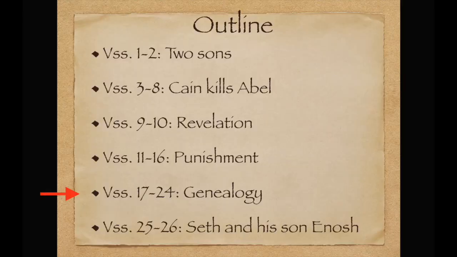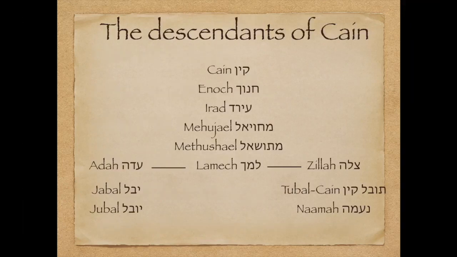Moving on to the 5th section, we get the first of many genealogies in the book of Genesis and the Hebrew Bible as a whole. So let's take a look at this genealogy. Descendants of Cain were Chanoch, Enoch in English, and we have a little tidbit that Cain built the first city in the world and named it after his son Enoch, Chanoch.